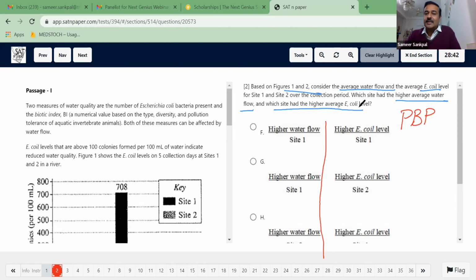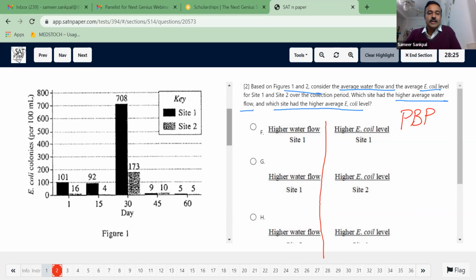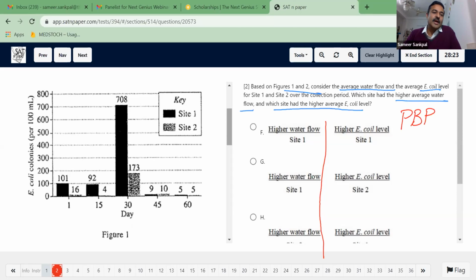So my locator is asking me to look at both the figures. So we should pay attention to both the figures. And in both these figures, we need to find the higher average water flow and higher average E. coli level. Again, I'm not supposed to read the theory part given in the passage. Let's check out. Figure 1 is talking about E. coli colonies, that is average E. coli level.